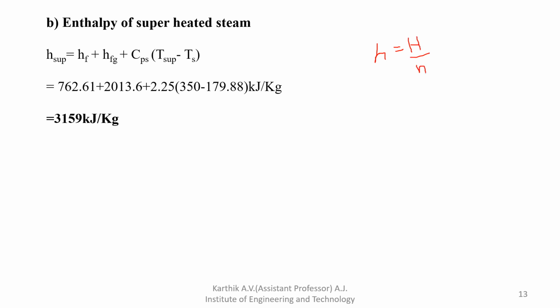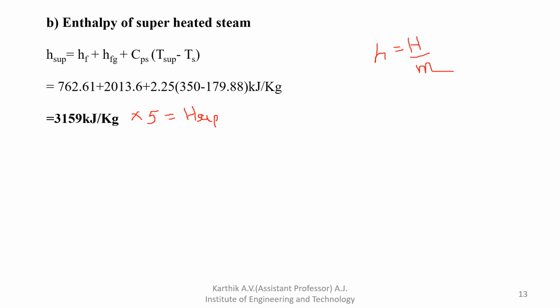So you already determined the specific enthalpy. Then how to find out the actual enthalpy? Whatever answer you are getting, you have to multiply by 5 to get the actual enthalpy of superheated steam. I hope all of you understood. In the previous problems, the mass was 1, but here the mass is 5.